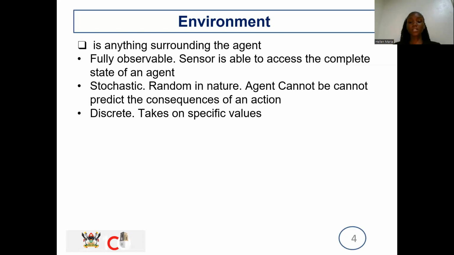It's not until the seed is presented that it can differentiate. So it cannot tell by the happenings of past actions. So everything is random. And then it's discrete. It takes on specific values. It will look at a specific picture for it to draw its conclusion. So it's discrete and not continuous.